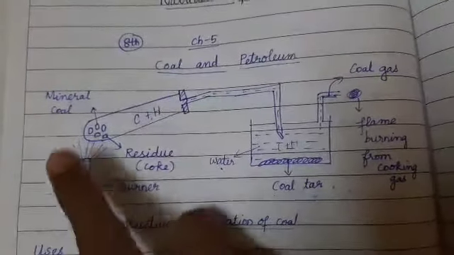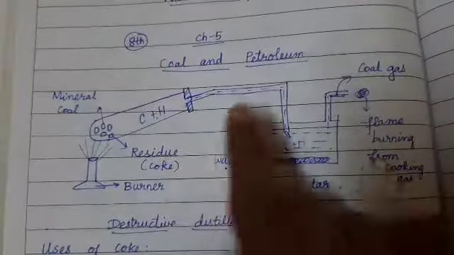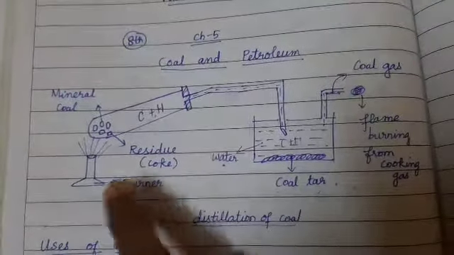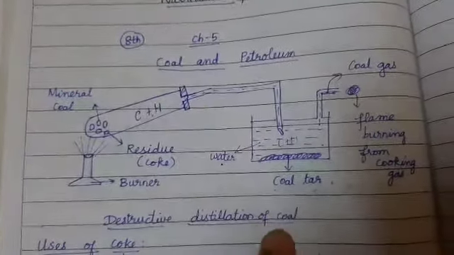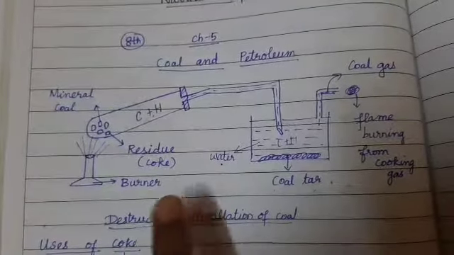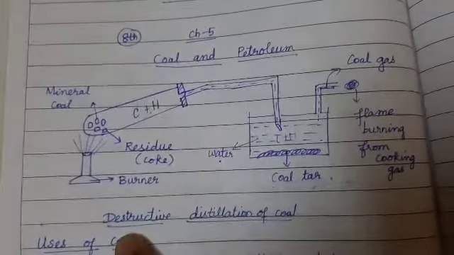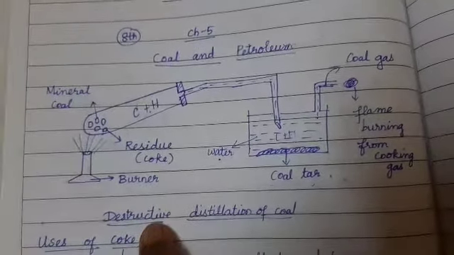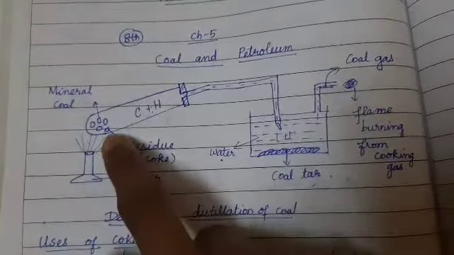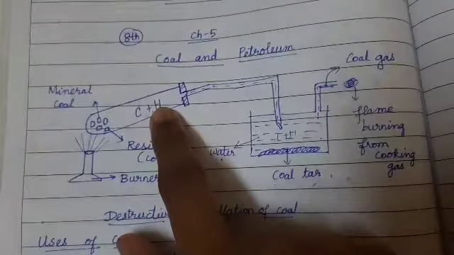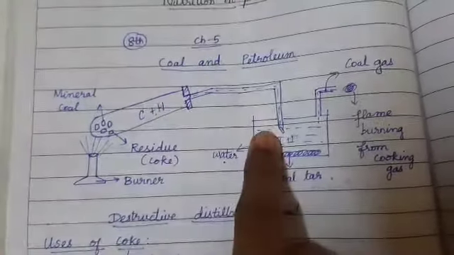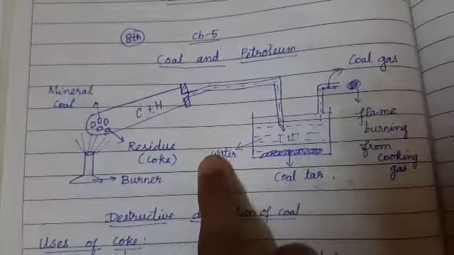So from the coal we get coal tar, coal gas and coke by destructive distillation. Distillation means evaporation. Destructive distillation means in the absence of oxygen. Upon burning the coal, carbon and hydrogen are produced. They are collected and released in a beaker filled with water.